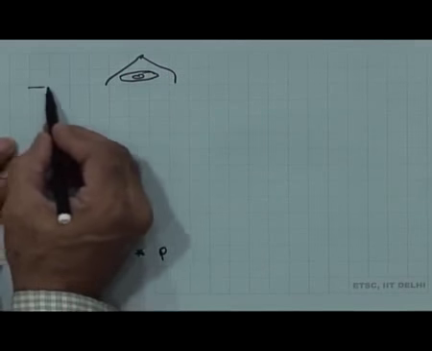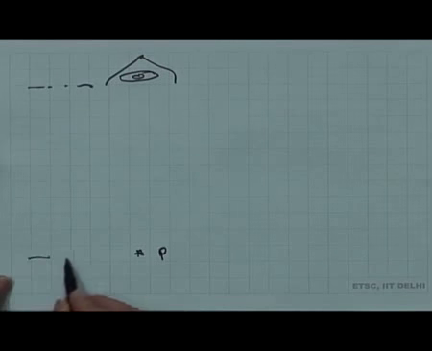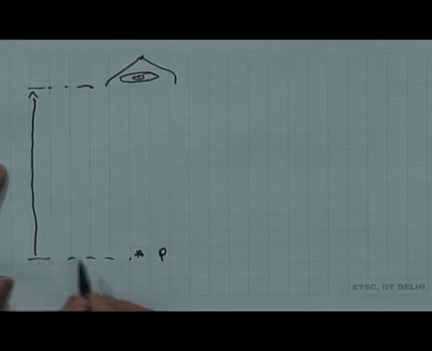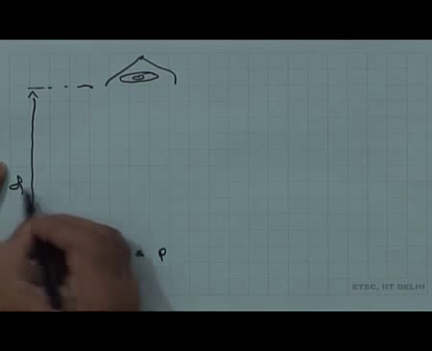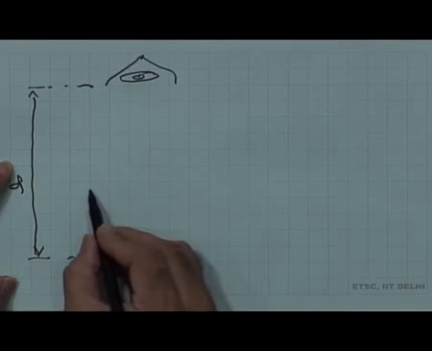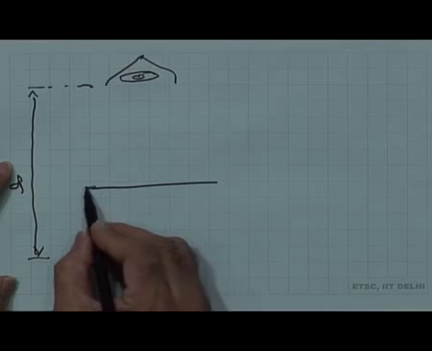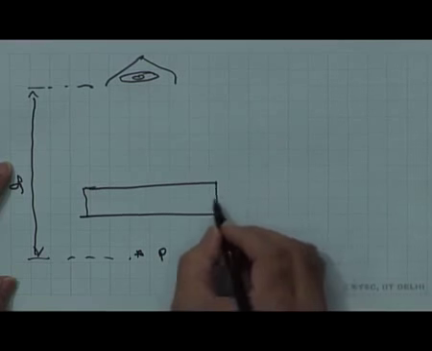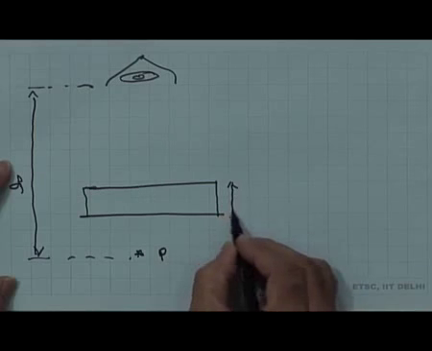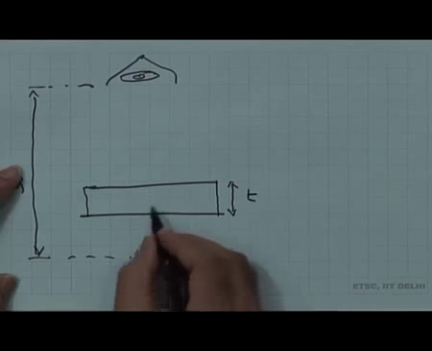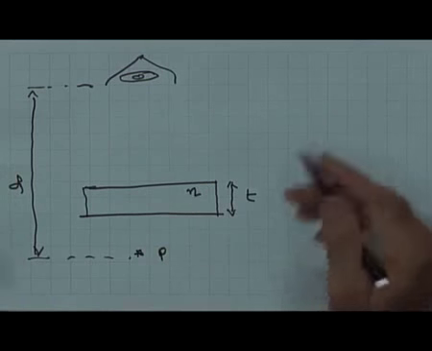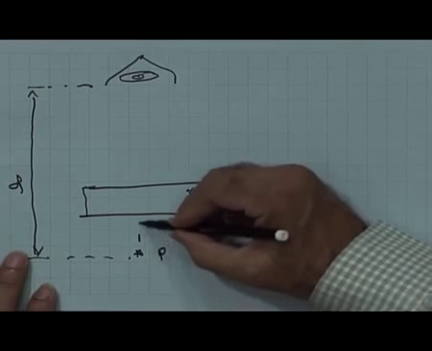So, the point P is located at some depth here, some depth d. Now, we introduce a block. So, if someone introduces a glass block of certain thickness t and refractive index n.